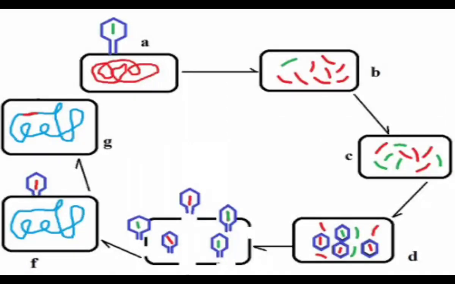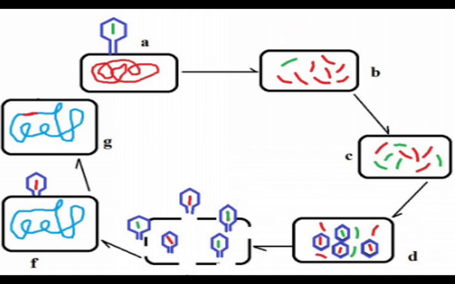We have already discussed the life cycle of viruses. The first stage is adsorption. The viral particles are attached on the surface of bacterial cells. That is followed by injection of viral DNA into the bacterial cell. Here the viral DNA is injected, that is green in color.